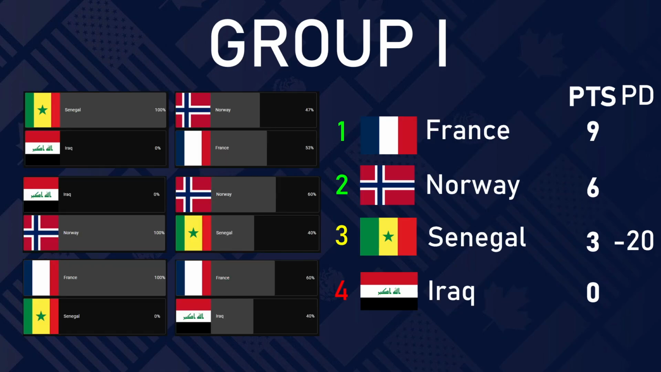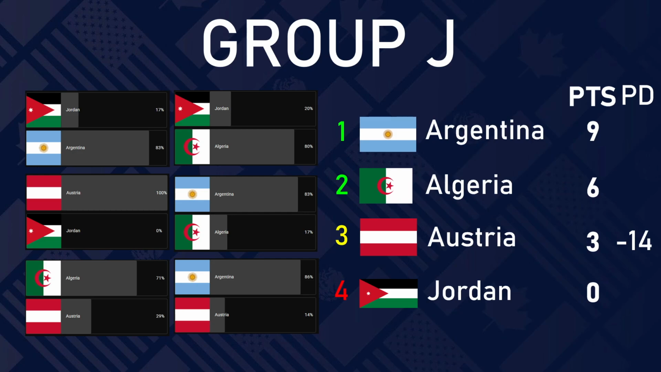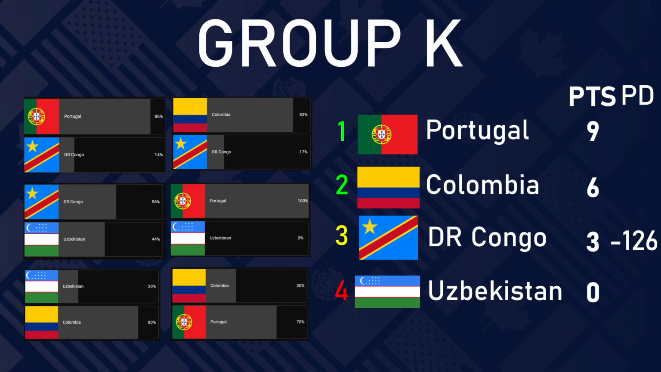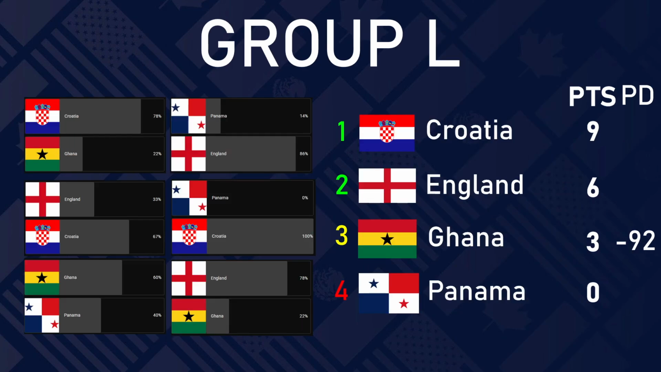In Group I, we have France and Norway go through with Senegal in third place. In Group J, we have Argentina and Algeria going through with Austria in third place and Jordan getting eliminated. In Group K, we have Portugal and Colombia going through, DR Congo in third place and Uzbekistan getting eliminated. And in Group L, we have Croatia topping the group after defeating England, Ghana in third, and Panama in fourth.